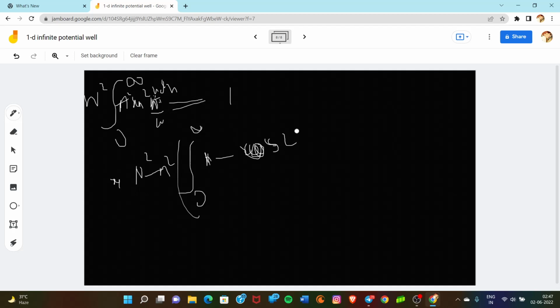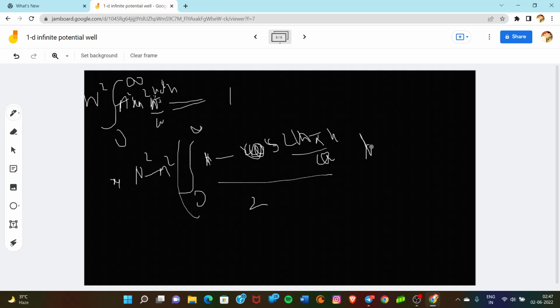sin squared(n pi upon a x) dx. So now we have N squared, and we can write A squared outside the bracket, and we can write this as 1 minus cos 2x upon 2, 1 minus cos(2 n pi upon a x) upon 2.